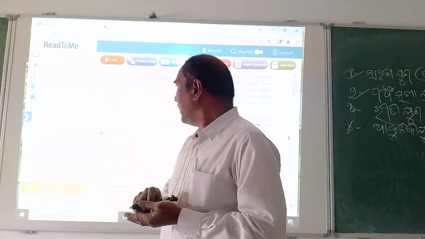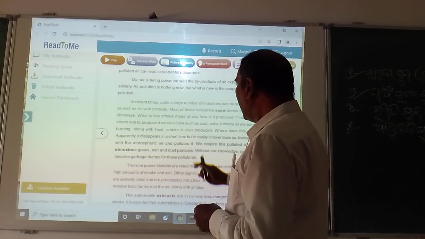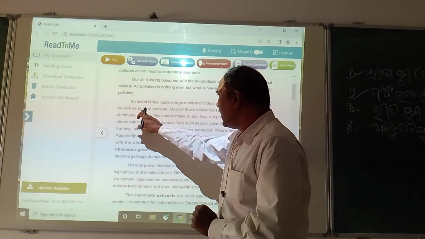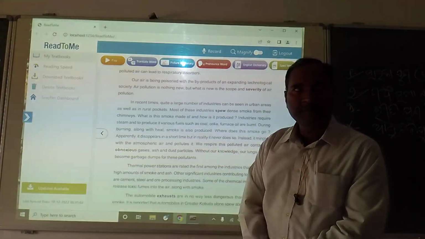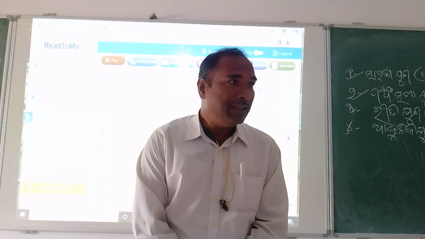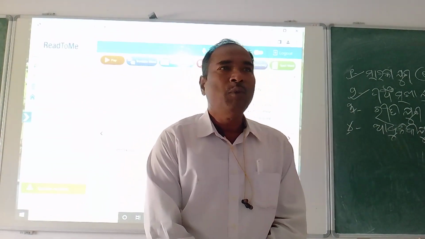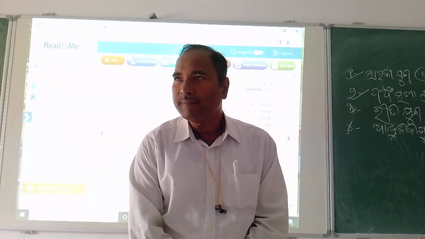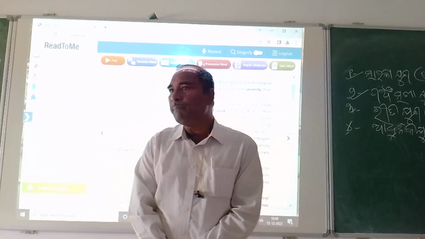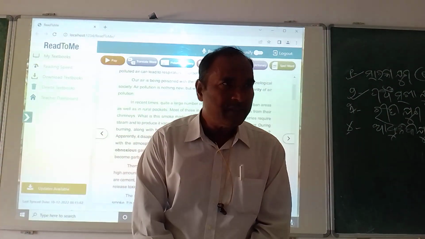You see here, in recent times quite a large number of industries can be seen in the urban area as well as in rural pockets. Now the industries are mainly packed in urban areas and are also moving toward the rural area. A number of industries are opening in different rural areas. Calcutta is a city of industries.